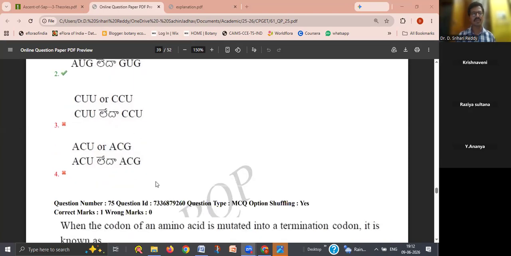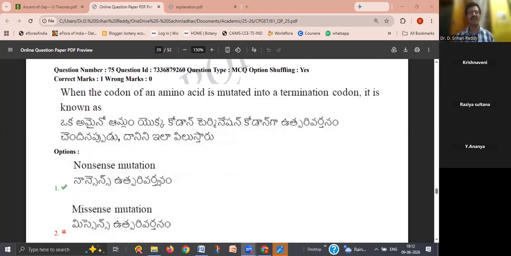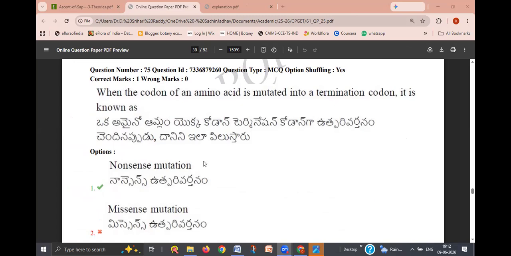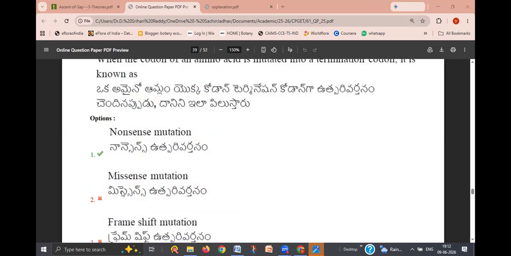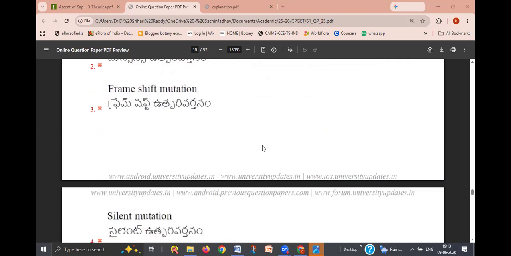Okay, so next: when the codon of an amino acid is mutated into a termination codon, it is known as what? The options are nonsense mutation, missense mutation, frame shift mutation, silent mutation.